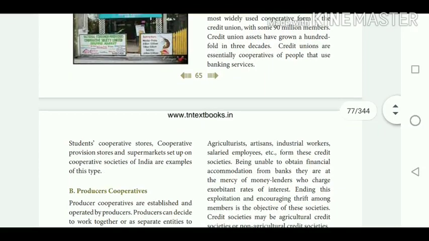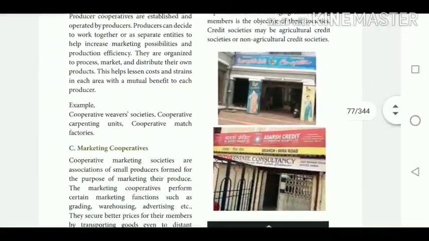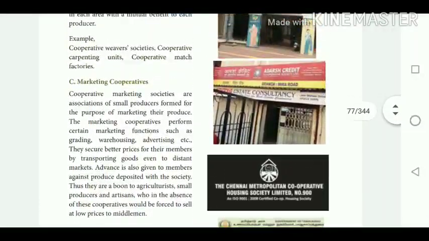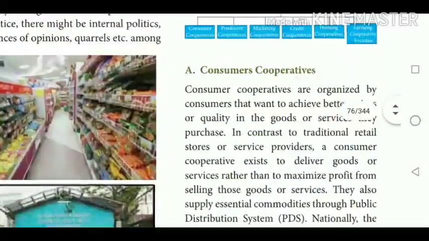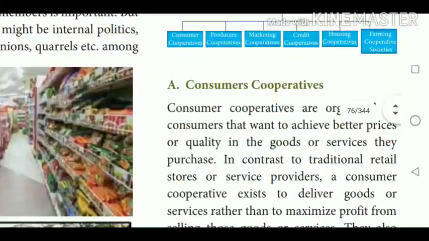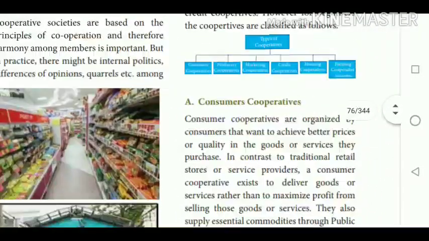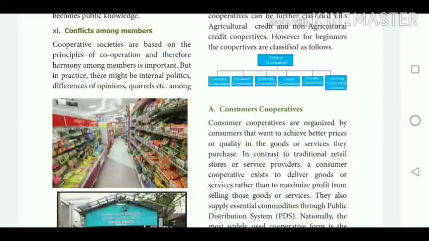disadvantages. Next, we saw the types of cooperative society. Here, one tabular column is given regarding the types of cooperative societies. It is consumer cooperative societies. Next one is producer cooperative society, marketing cooperative societies, credit cooperative society, housing cooperative society, and cooperative farming society.